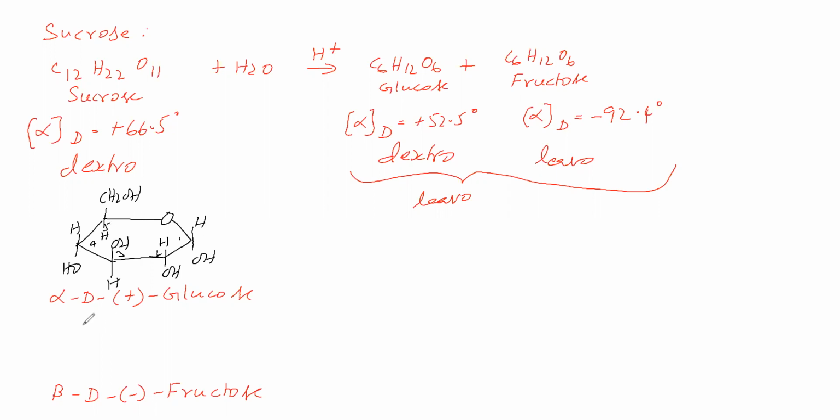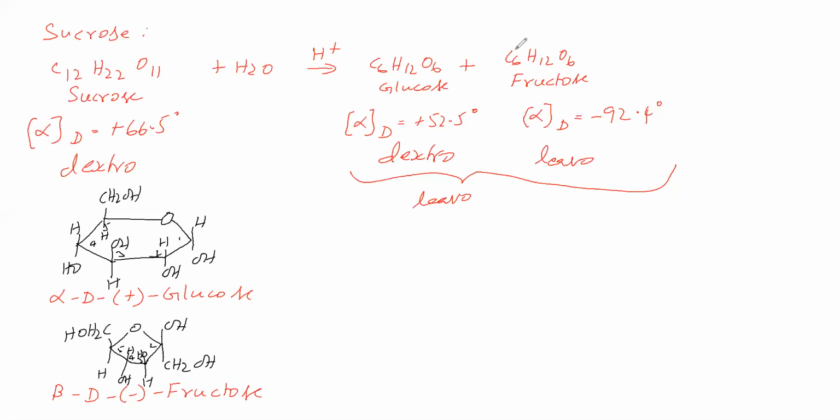Then we see beta D minus fructose. We write this in the furanose form, that means a 5-membered ring. Here second carbon, third carbon, fourth carbon, fifth carbon. At the second carbon, beta means OH on the left side, therefore up. First carbon is CH2OH. At third carbon, OH left, therefore up. At fourth carbon, OH right, so down. At fifth carbon, CH2OH up, H down.